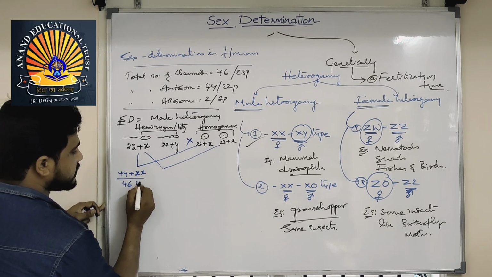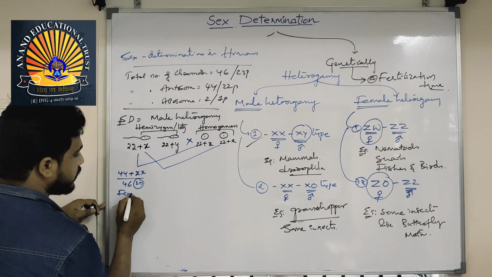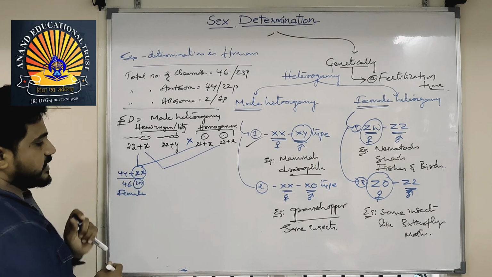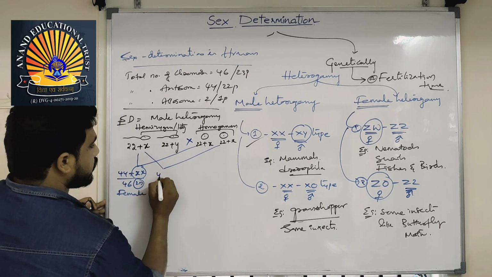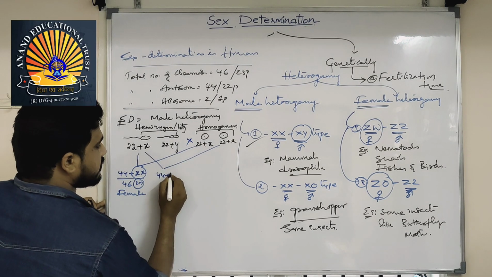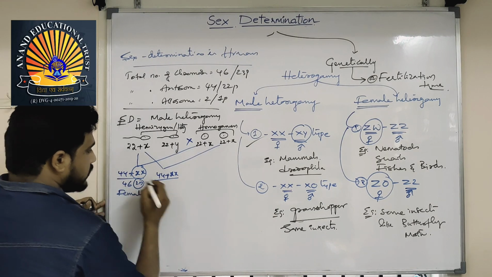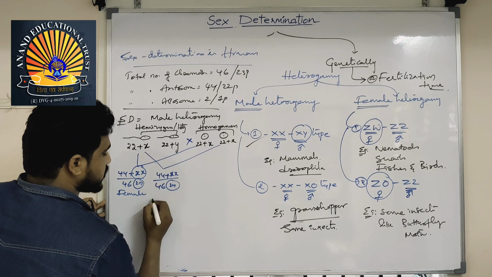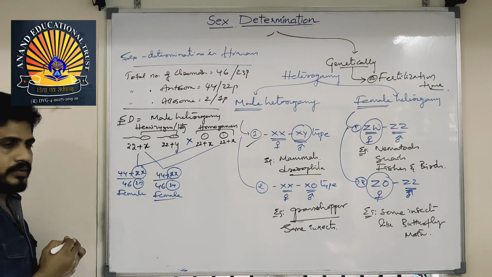This is diploid. This individual is definitely female, because of the XX. Here also 22 plus 22, 44 plus X plus X, 46, again diploid. This is also female, because of the XX.